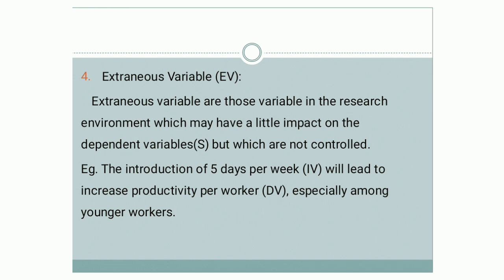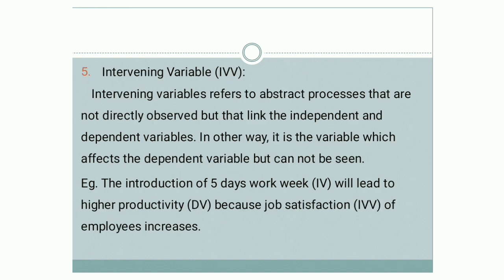Number 5, intervening variable, which is denoted with IVV. Here it gives effects on the dependent variable but it cannot be seen. So today we are concluding with these types of variables.